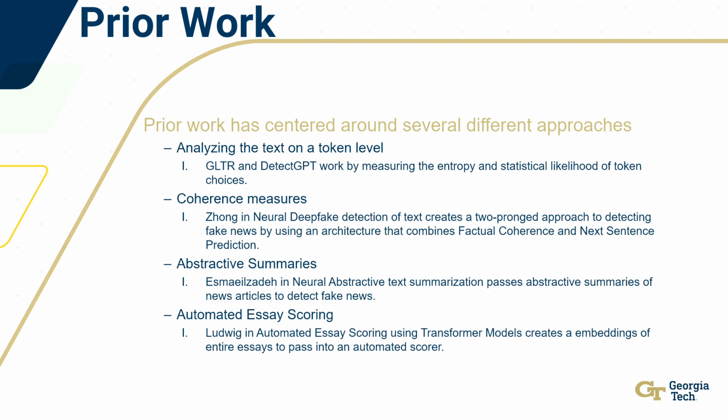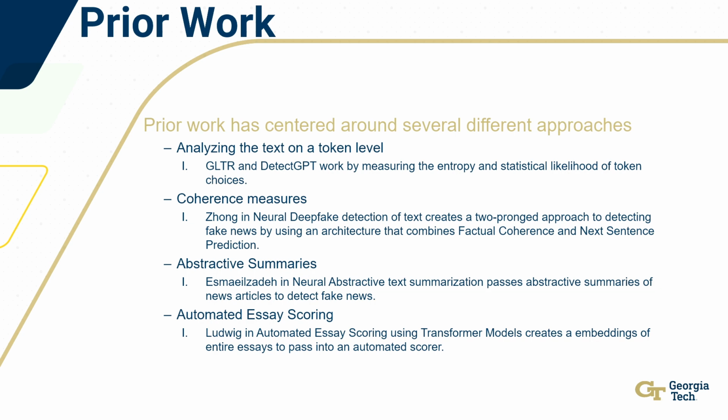And then the other side is next sentence prediction. This works very similar to analyzing the text on a token level, but this time on a sentence level. You use a transformer network like BERT to pass a sentence in, and BERT creates a sentence after that. You then compare that created sentence to the actual sentence, and again use similarity metrics to see how similar those two sentences are.